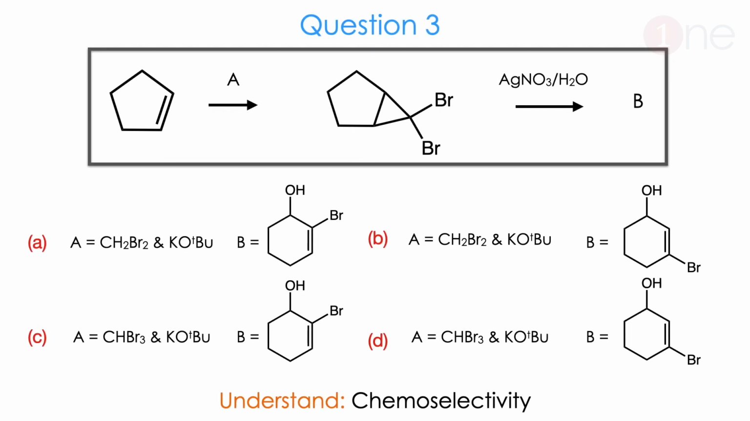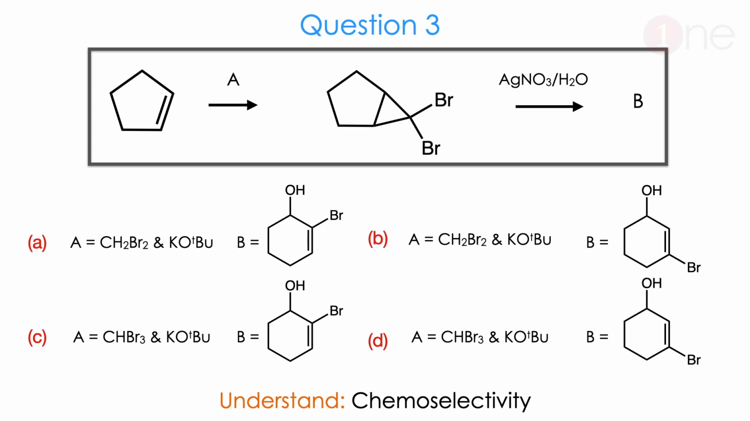Then question number 3. The starting material is cyclopentene. They are asking which reagent converts it to the methylated dibromide, and the next step uses silver nitrate and water. So they are asking you to guess A and B. A is the reagent, B is the end product. So they are giving the choices.